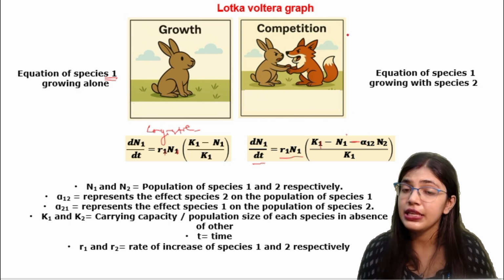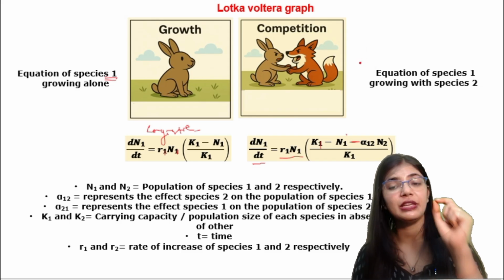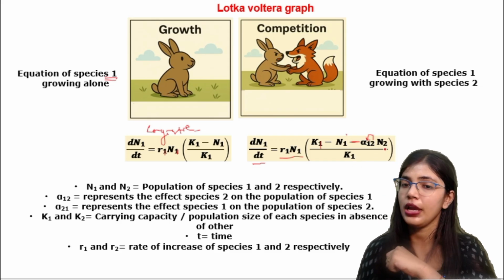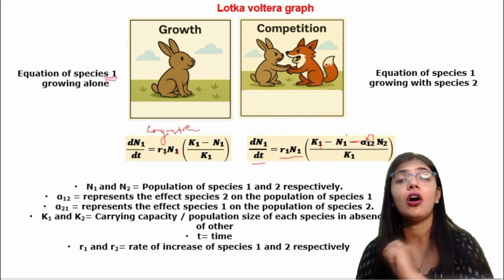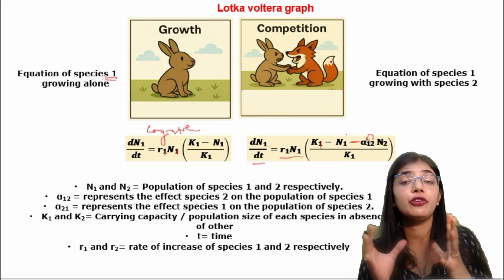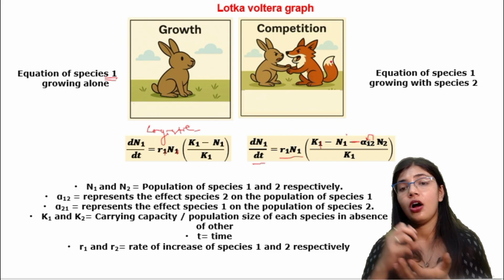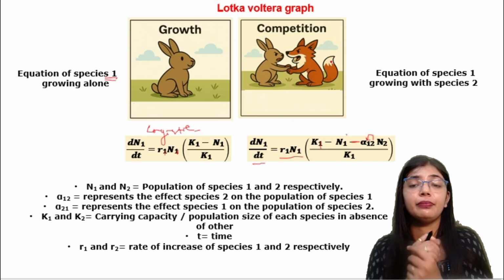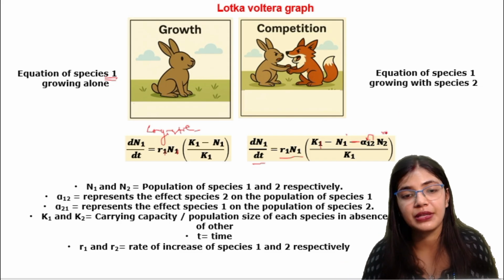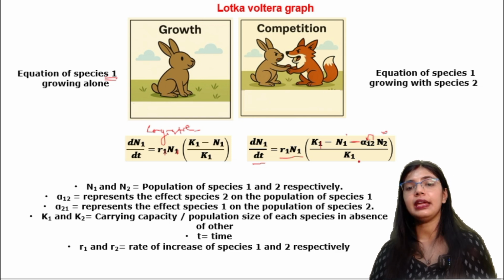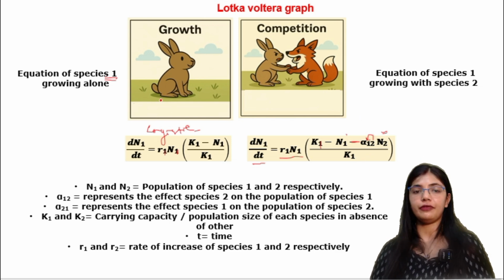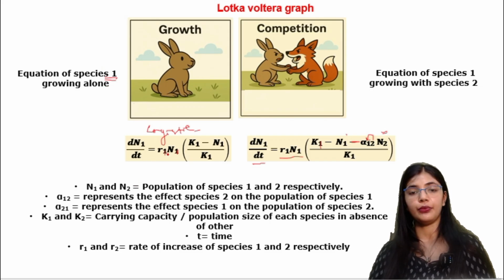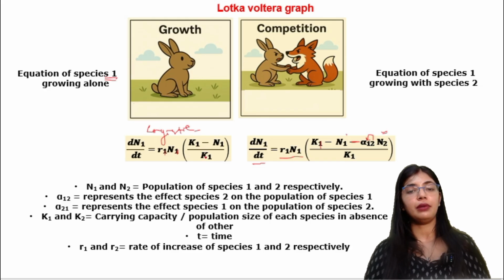Because this is for species 1, and species 2 is showing an inhibitory effect on species 1. And how many individuals of species 2 are present also decides how the effect will be. So here N2 is present, by K1. Okay, I hope you have understood this equation. For species 1, the equation is dN/dt equals r1 N1 (K1 minus N1) by K1.